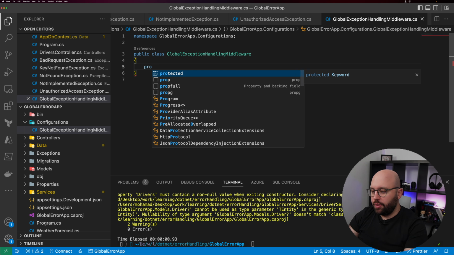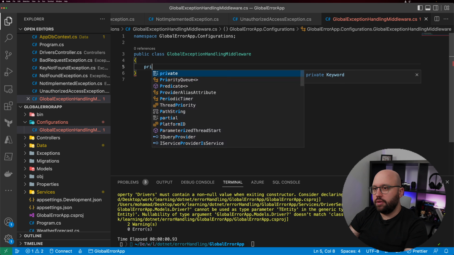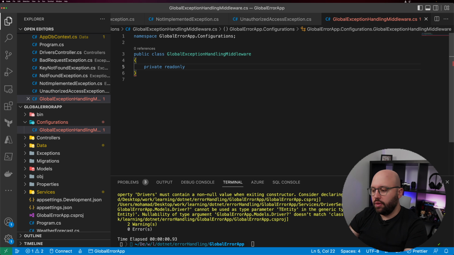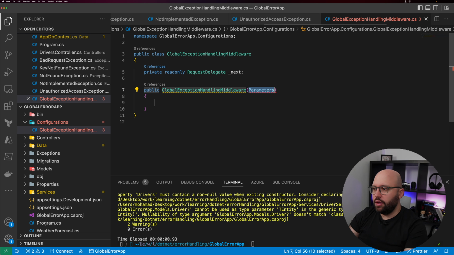So once we have done that, the next step for us here is to start to update this class so it will actually be able to process and act like a service within our middleware. So let's see how we can do that. First things first, we need to make a private, not protected, private readonly RequestDelegate, and we're gonna call it next. Then we're gonna create a constructor, and this constructor basically is gonna handle the request delegate next, and it's gonna be _next equal to next.